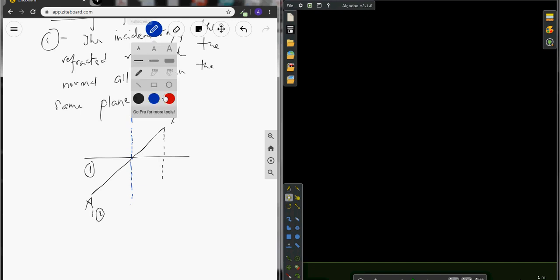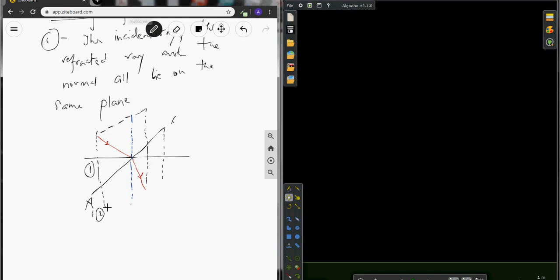Let's say this is the normal. So if this is the incident ray and this is the refracted ray, all these three rays will be lying on a single plane.